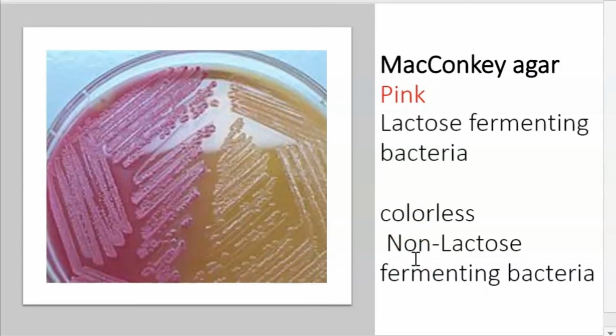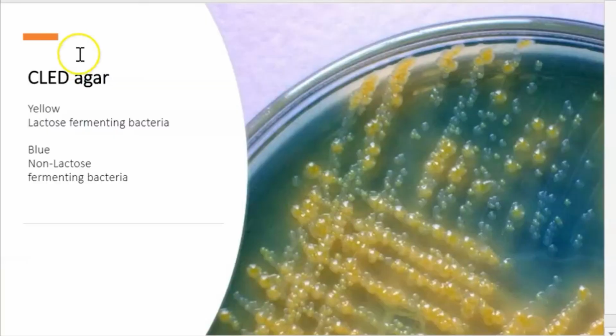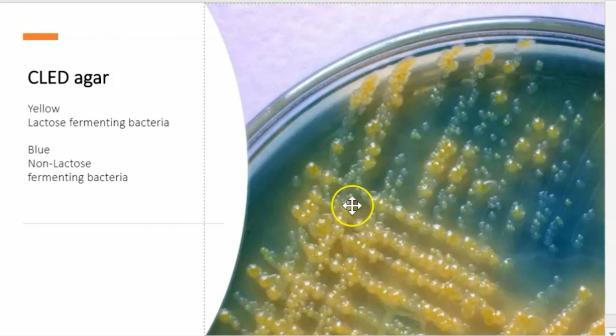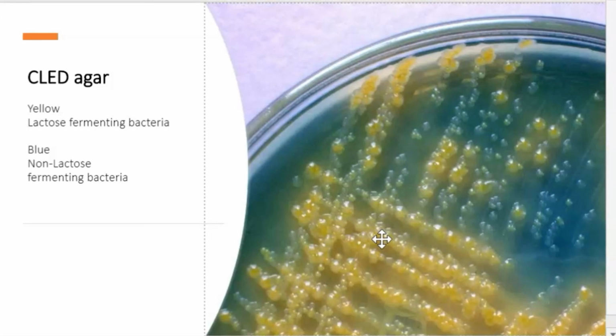On CLED agar you also see two different types of colony, yellow and blue. If you see yellow colony, it means that the bacteria is lactose fermenter, means it ferments the lactose and converts it into lactic acid that decreases the pH of the medium, and bromothymol blue gives yellow color at the low pH or at the acidic pH.